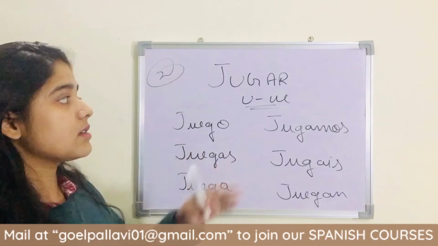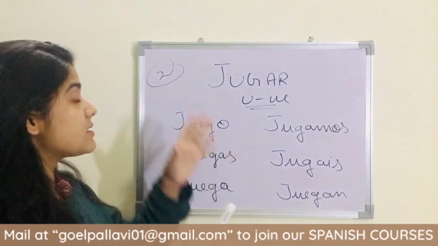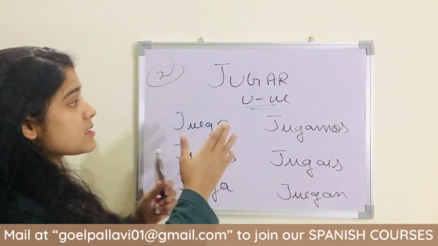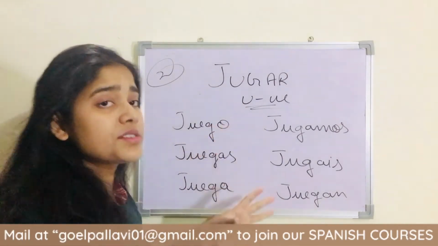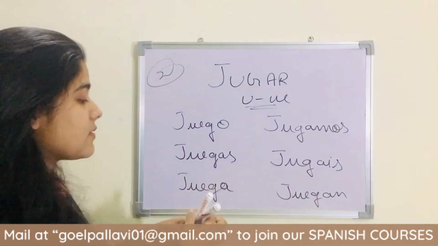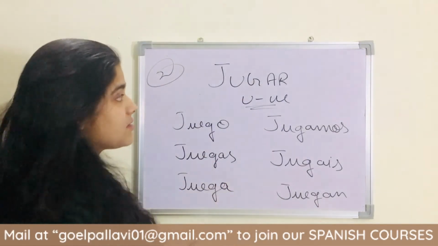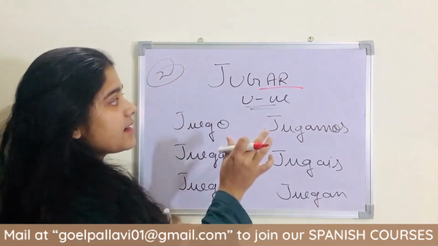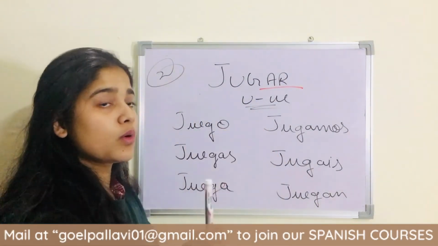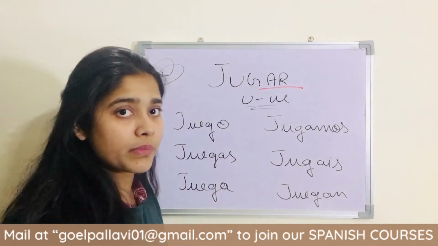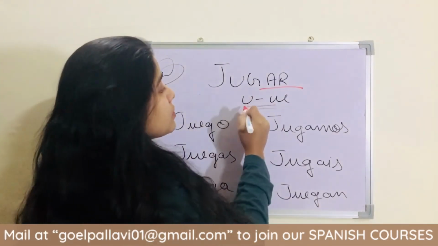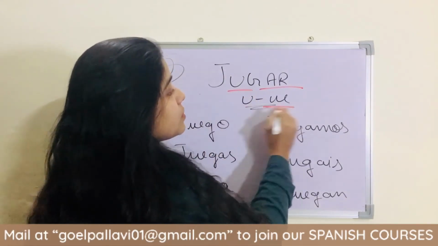This is the second part of the exceptional cases of irregular verbs. In this part, this is the only verb; there are no other verbs, so it will be easier. Jugar is an AR ending verb, which means to play. Yo juego fútbol, I play football. What we are going to do is change U into UE.